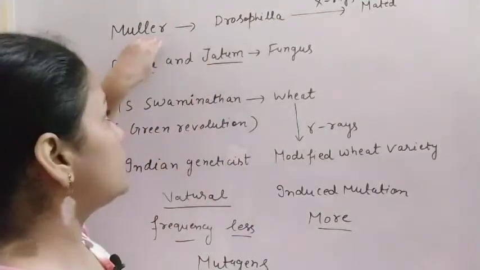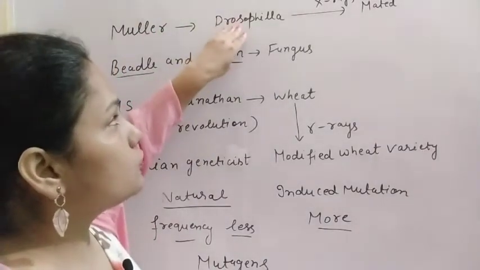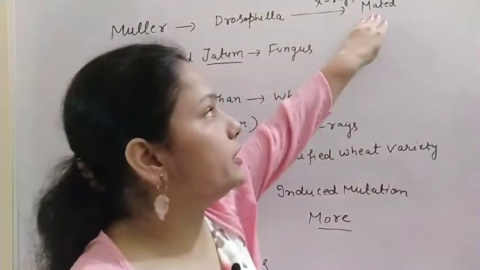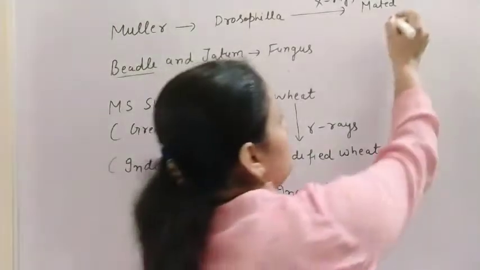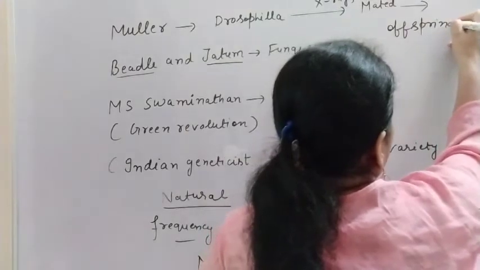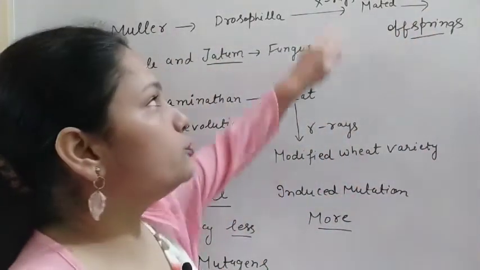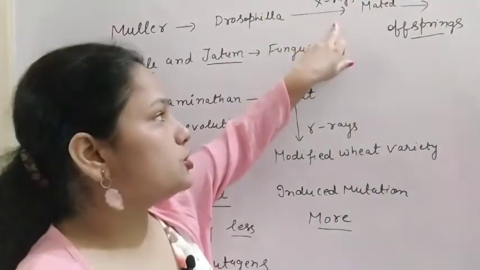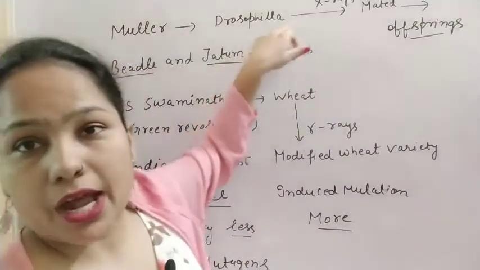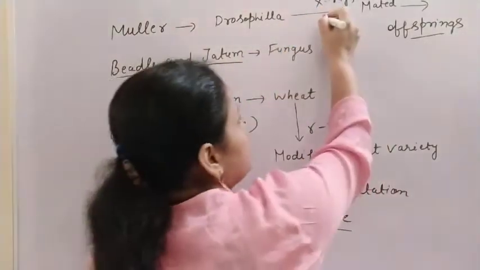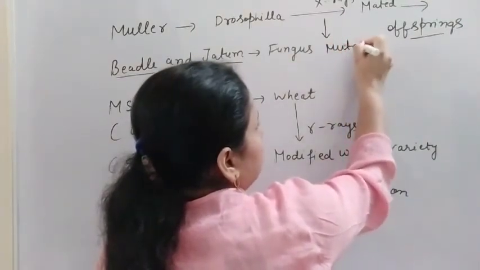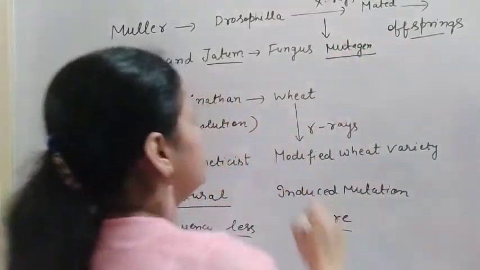Now this scientist Muller worked on Drosophila. He treated the Drosophila fruit fly with X-rays, and then after mating he observed the mutation in the offspring of Drosophila. Due to this X-ray there were changes in the progeny of the Drosophila. So here the X-ray is the mutagen, due to which the mutation takes place.